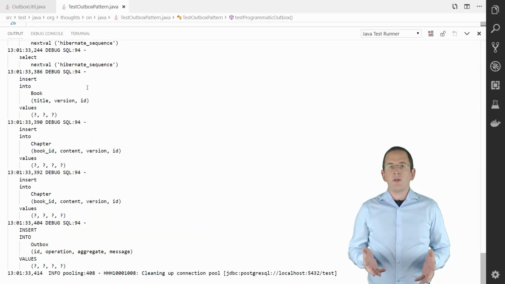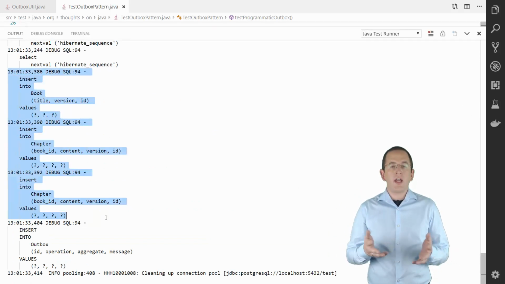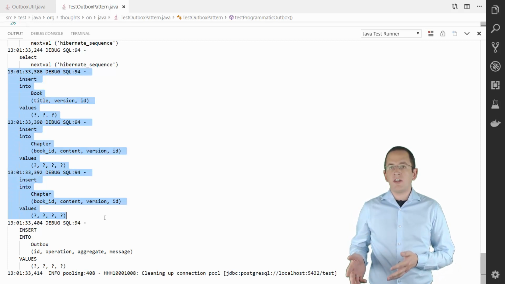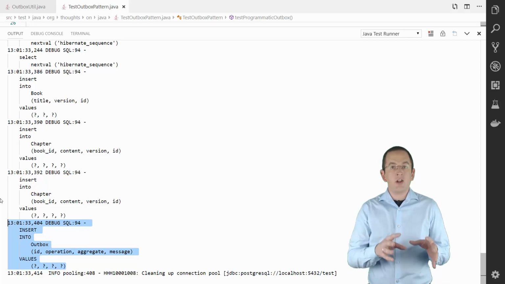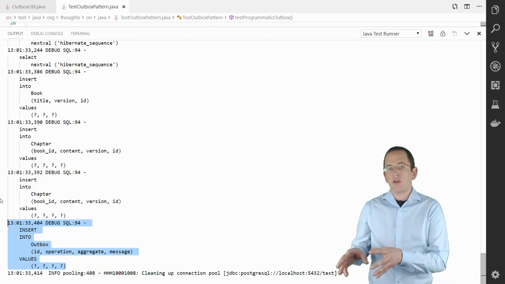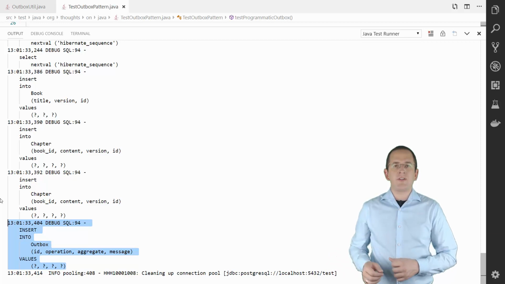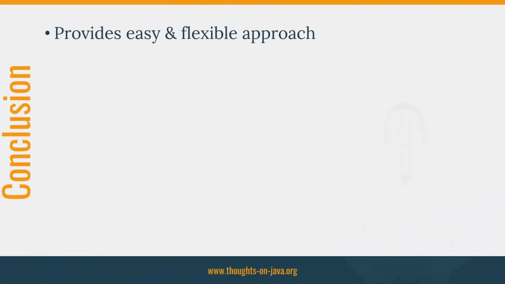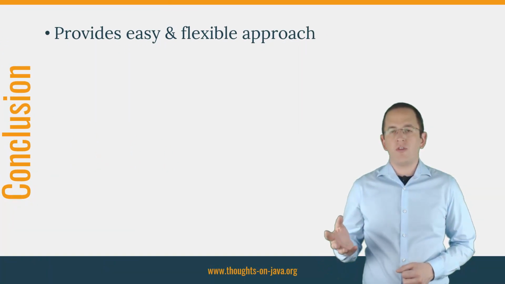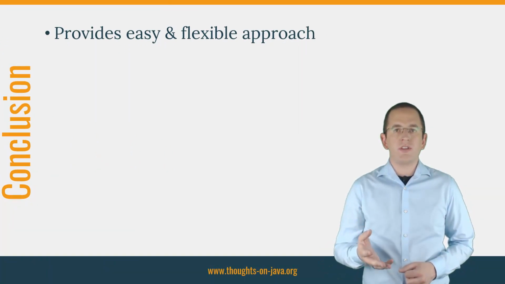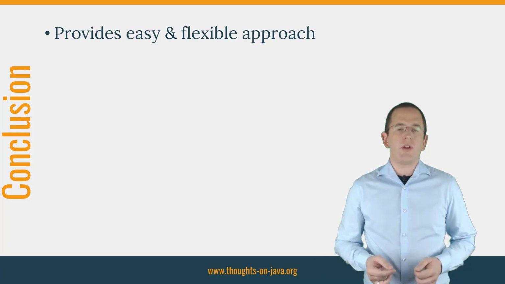When you execute this code, Hibernate first persists the book and the two associated chapter entities in the database before it adds a record to the outbox table. All of these SQL insert statements are executed within the same transaction, so you can be sure that the messages in your outbox table always match the current state in your book and chapter tables. The outbox pattern provides an easy and flexible approach to provide messages for other microservices without requiring a distributed transaction.